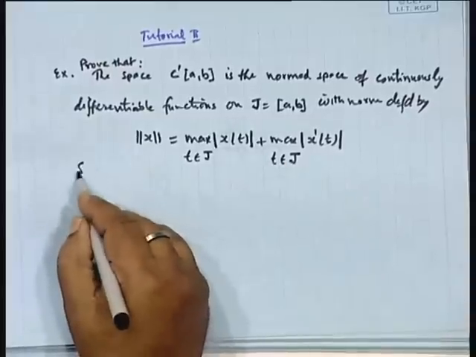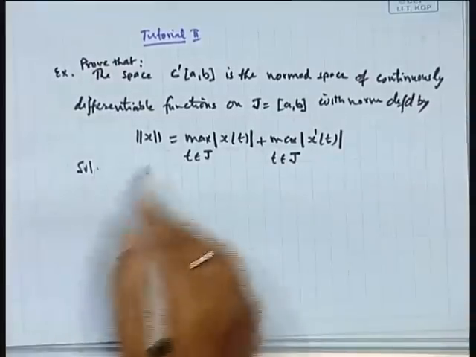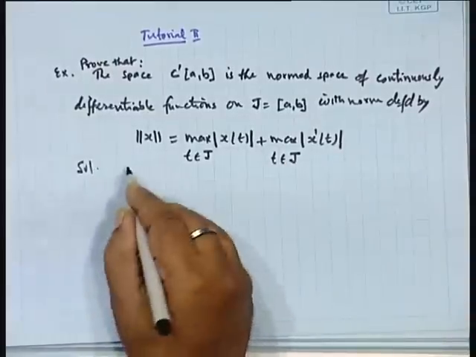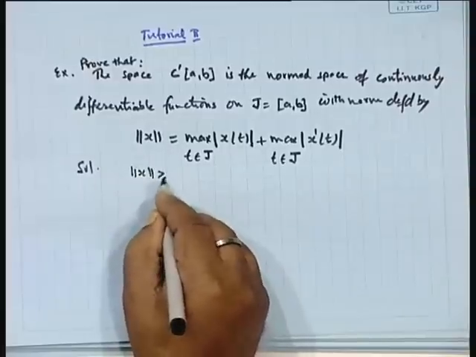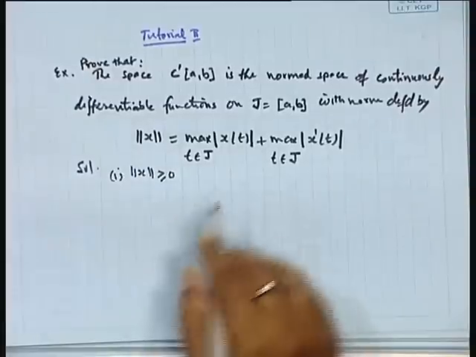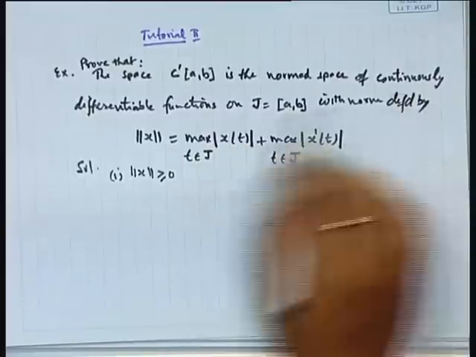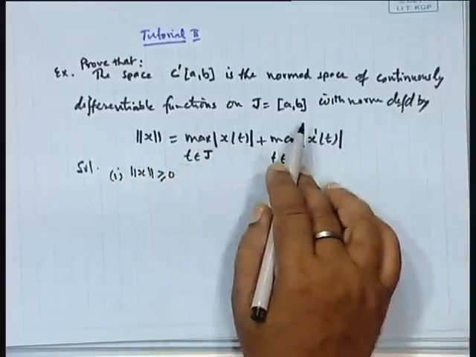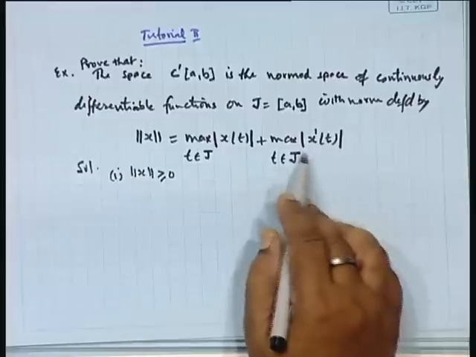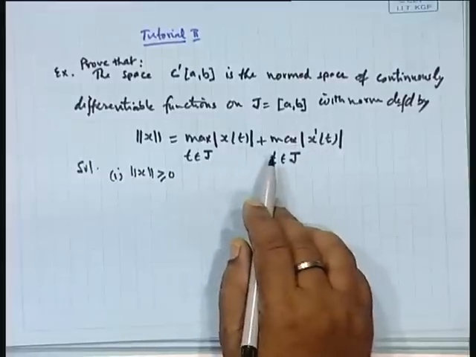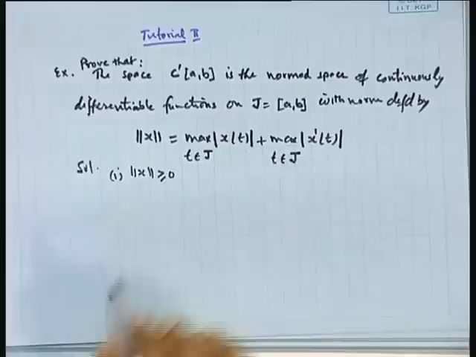Let us see the first part. Norm is obviously greater than or equal to 0, because each one is a modulus, and this is a continuous function on [a,b]. So, obviously the derivative etc. will give a non-negative quantity, the modulus of this.